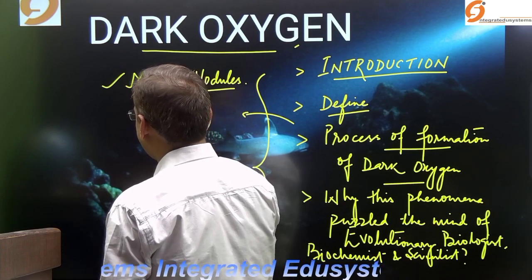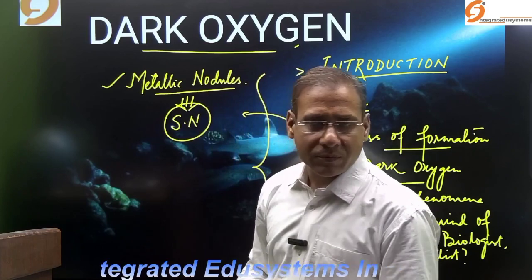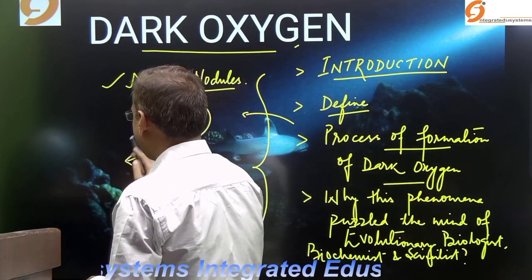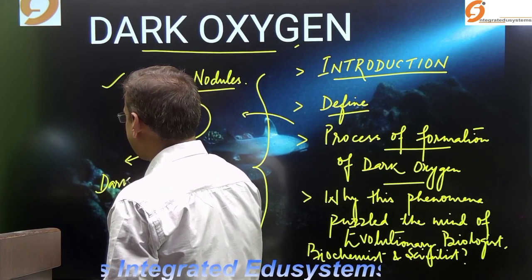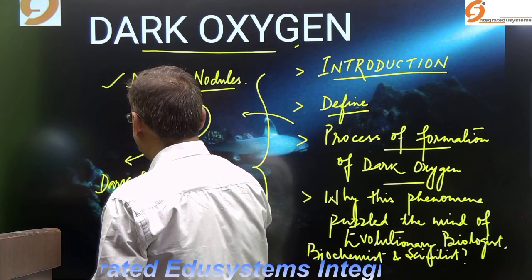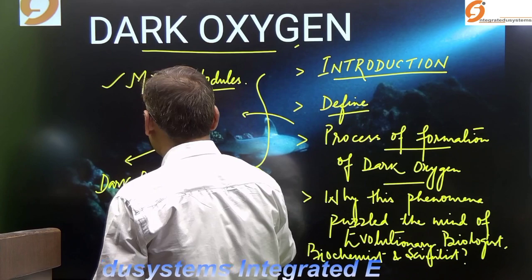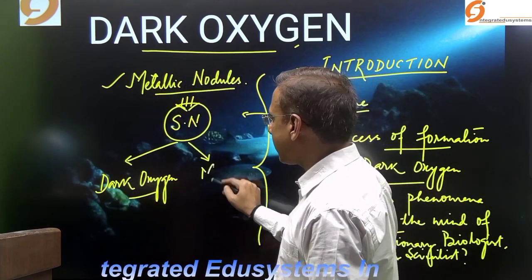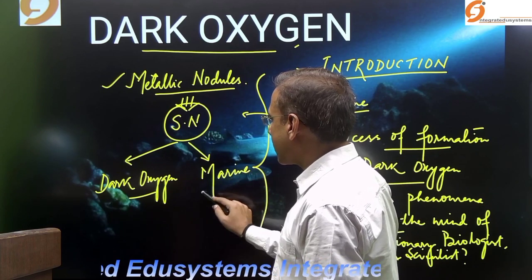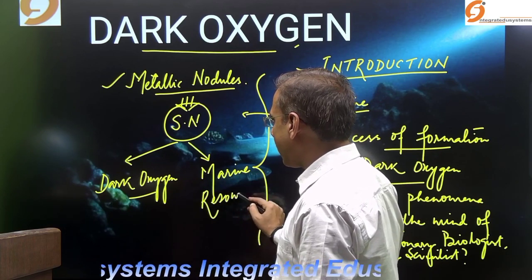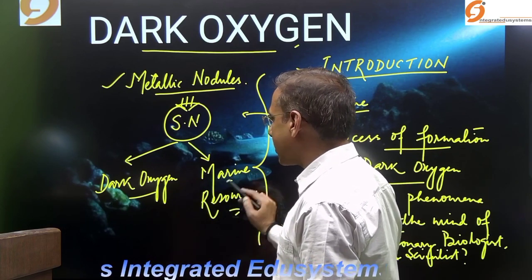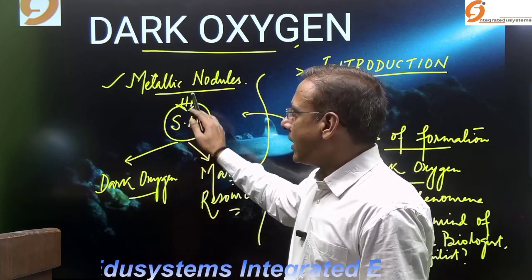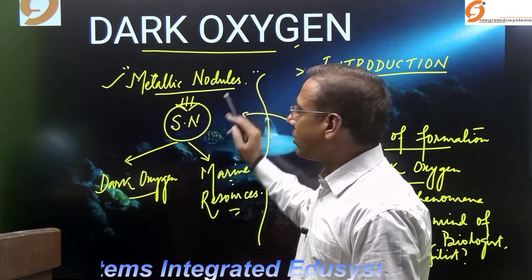How do these metallic nodules help in the formation of dark oxygen? In reference to dark oxygen, a question may come here. Apart from that, a question may appear because metallic nodules are very important marine resources. So in oceanography, it may be asked as a marine resource, metallic nodules.